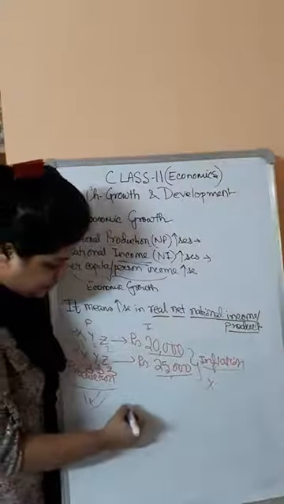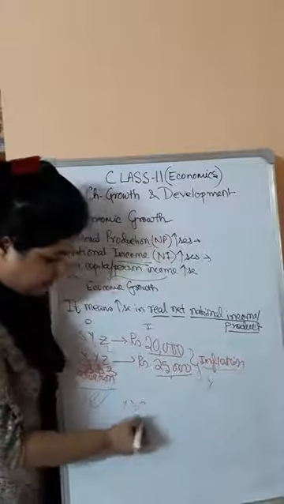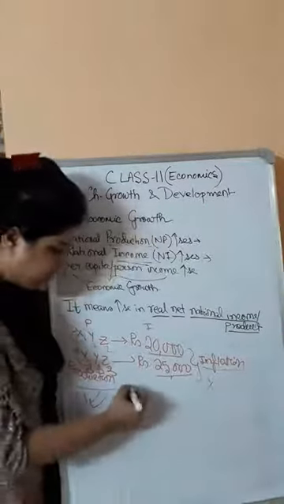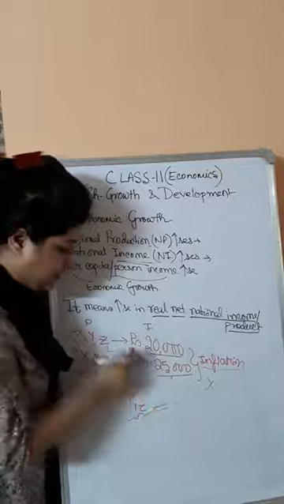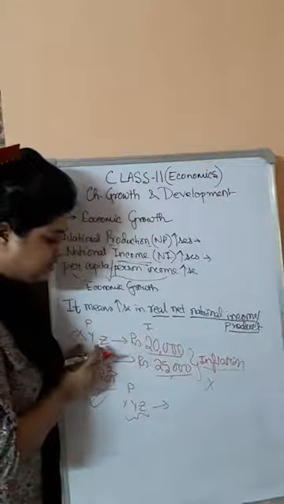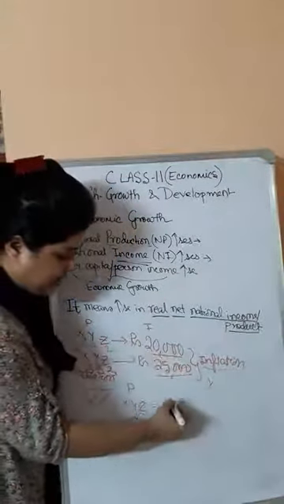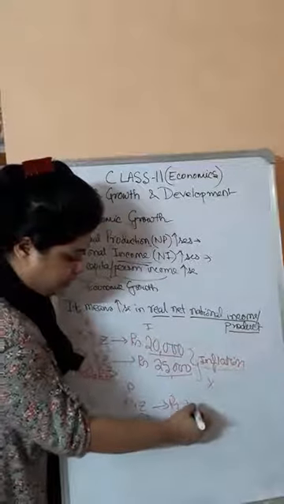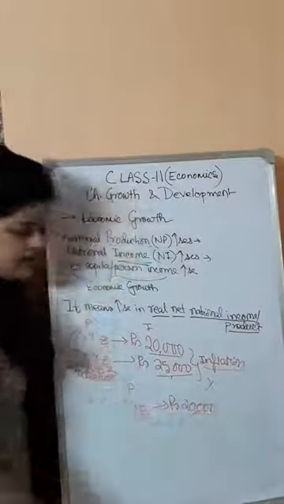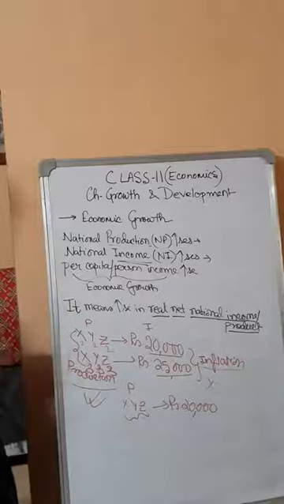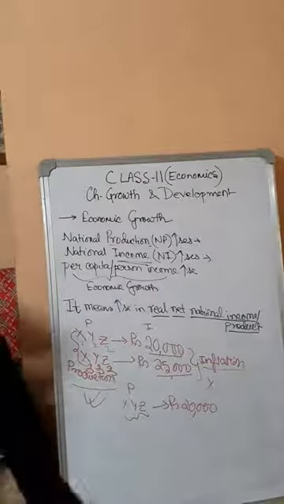Suppose these X, Y, Z 3 goods are produced, and this is national production. What was thought? That if these 3 items are sold, then a money value of rupees 20,000 the economy can earn from it.